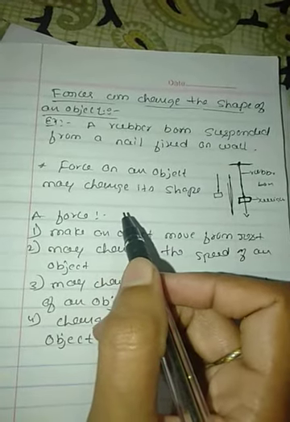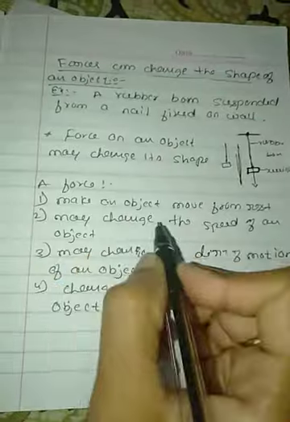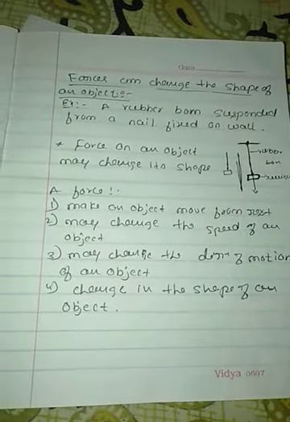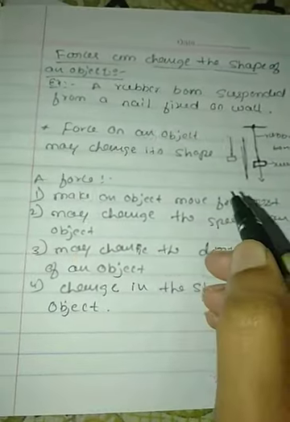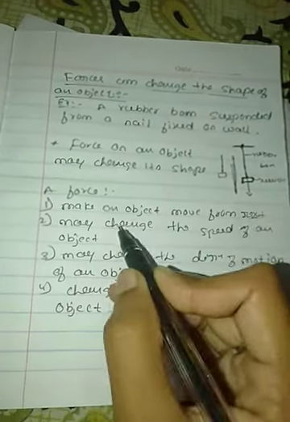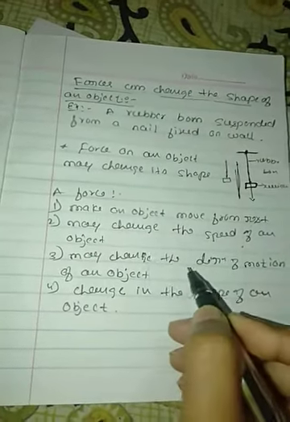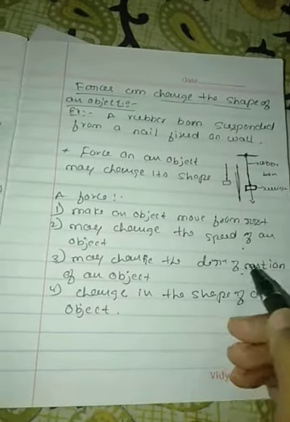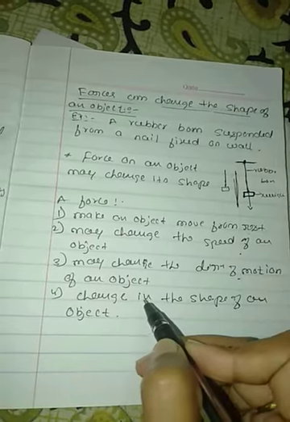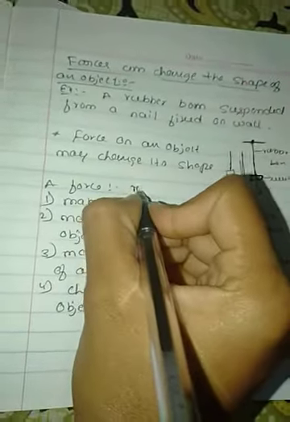See here, when a force is applied on any body, the force makes an object move from rest, or may change the speed of an object. The force may change the direction of an object. Also, the force may change the shape of an object. These are all results.